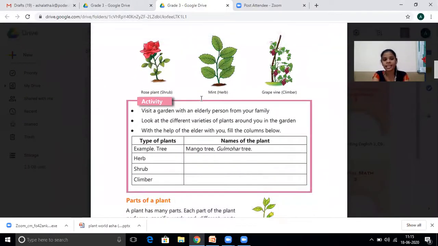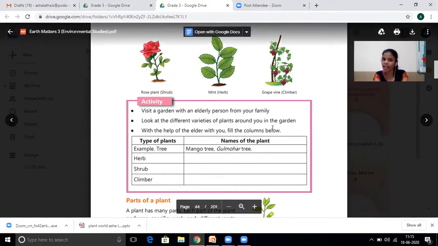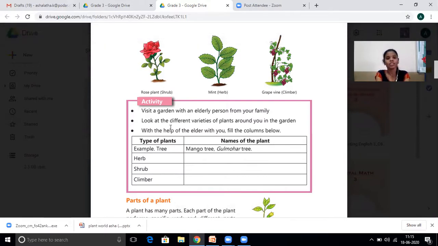See here the example, like how you will do the activity. See, type of plant and name of the plant. Okay, you have to write which type it is, and the name of the plant. For example, you can see a tree like a mango tree or coconut tree or gulmohar tree, anything you can see there. You have to write that name and which type of plant it is. Okay, I already gave the answers, right? Then we'll go to the next step. What is that? That is the parts of